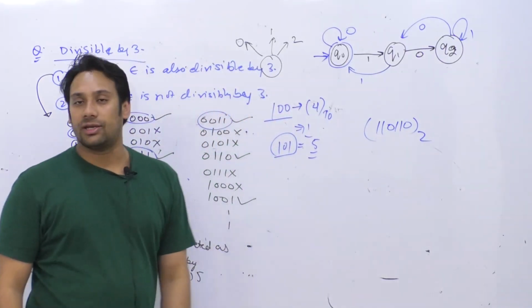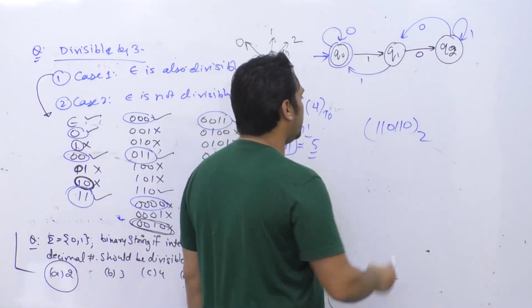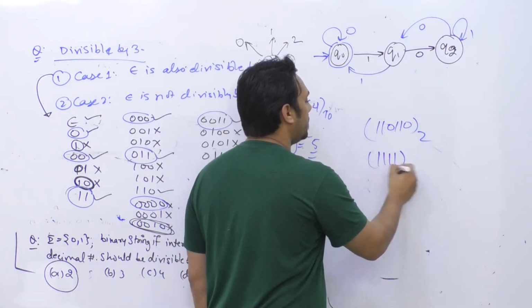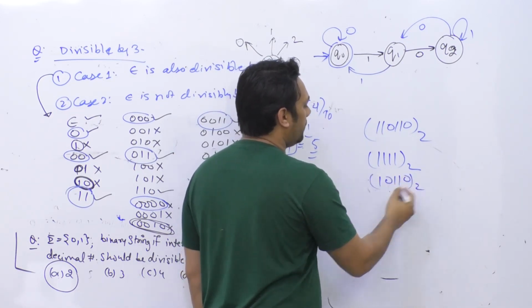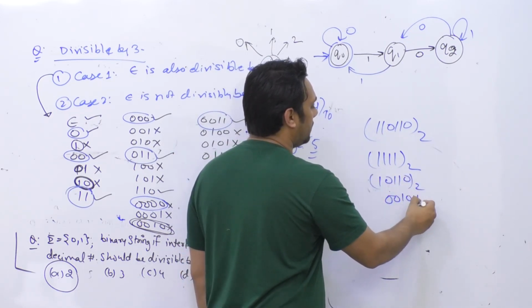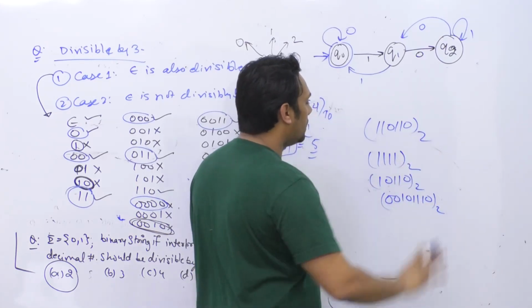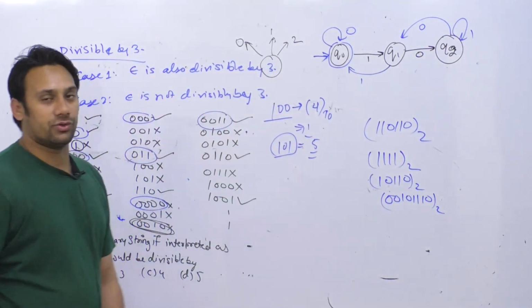I don't know इसकी वैल्यू क्या है. I can take one or two more numbers randomly. 1111 base 2. I can have 10110 base 2. I can have 0010111010 something. Some random numbers I have taken. I don't know what are their values.